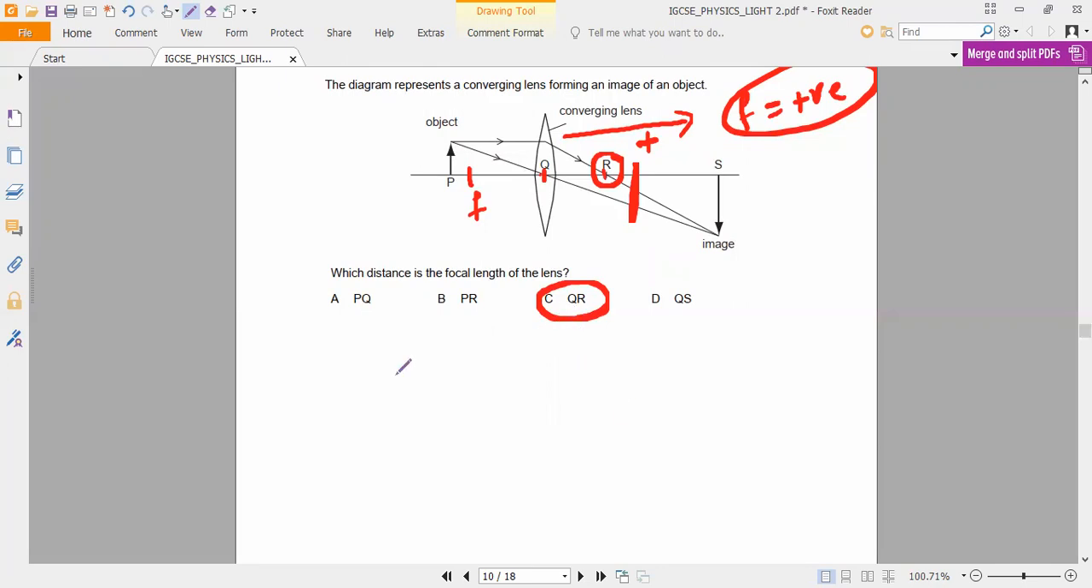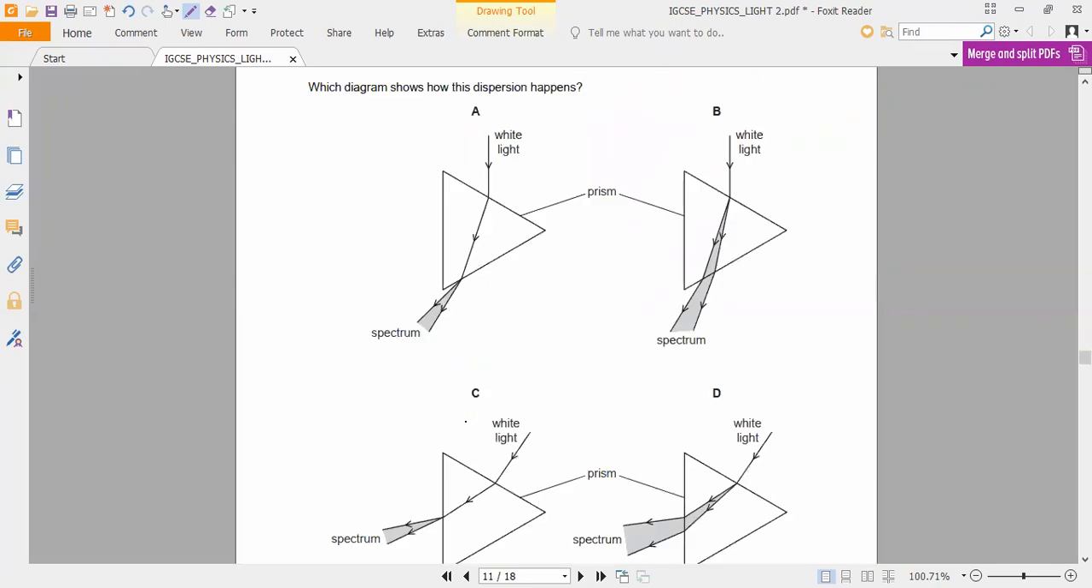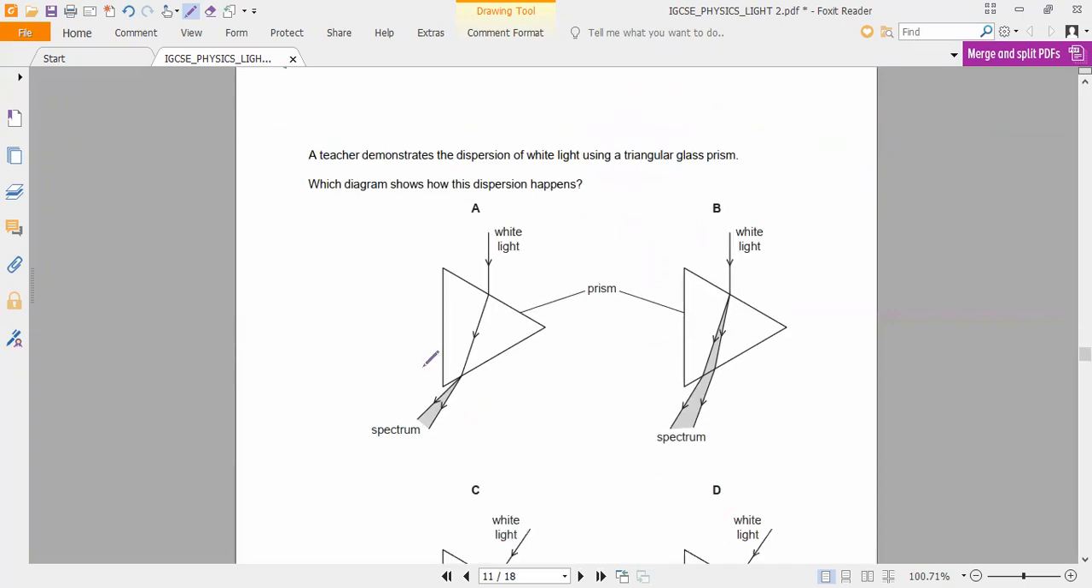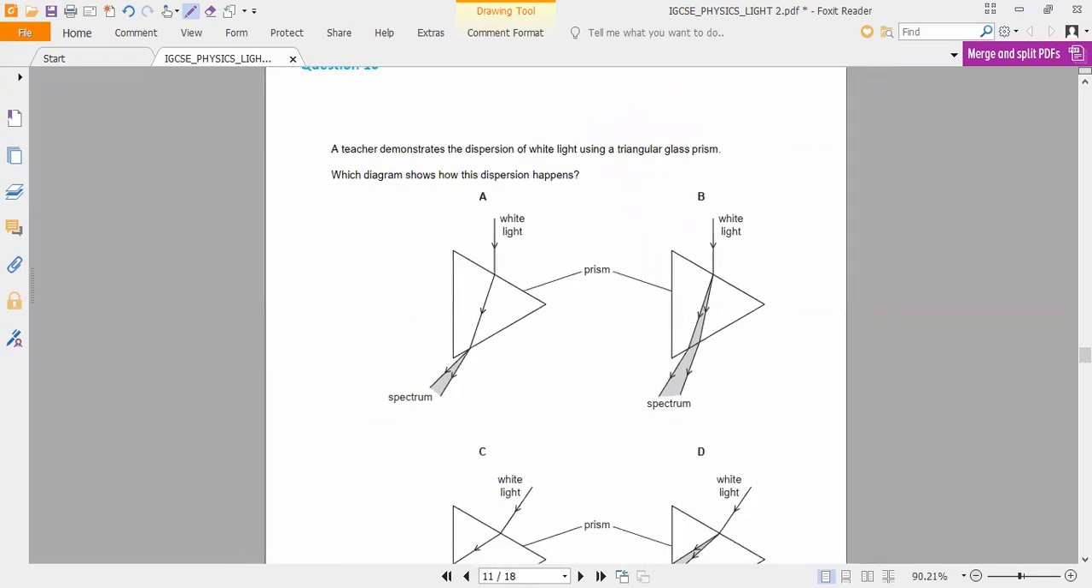Understand? Everybody? Now, let me take this question. This question also is the same, you can answer very easily. Let me see who will answer correctly.